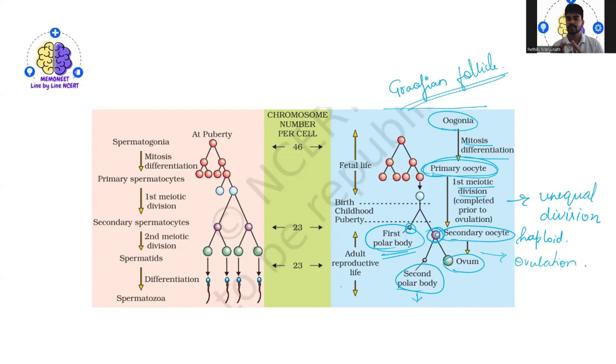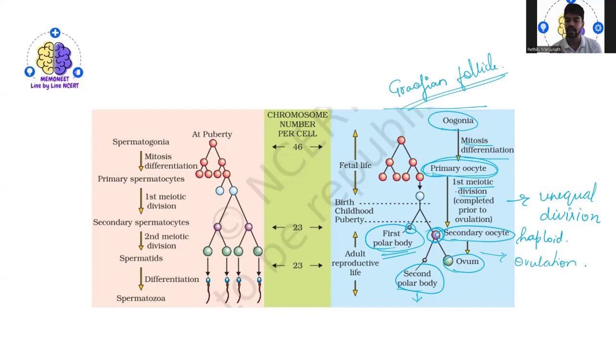So this is clear, how everything normally happens, right? The oogonia, primary oocyte, and secondary oocyte normally develop within the Graafian follicle. Once the tertiary follicle matures, it becomes the Graafian follicle, and the oocyte is surrounded by a new membrane, which is called the zona pellucida.